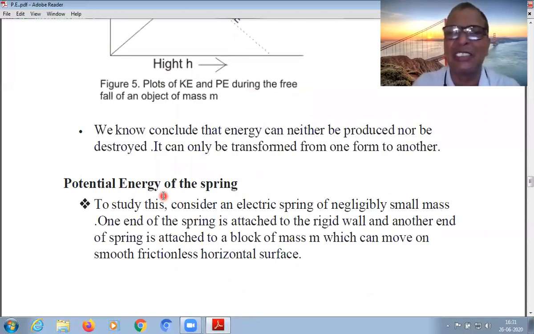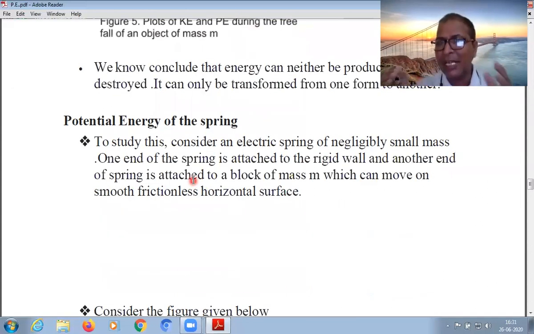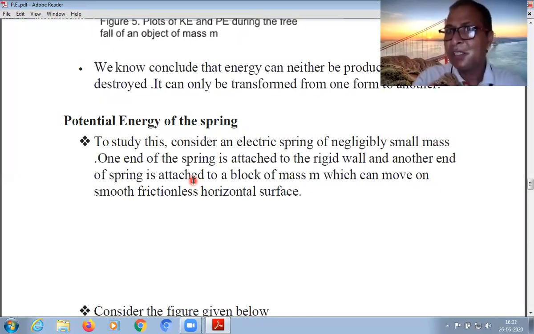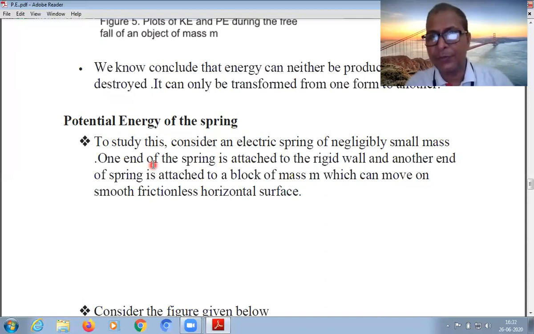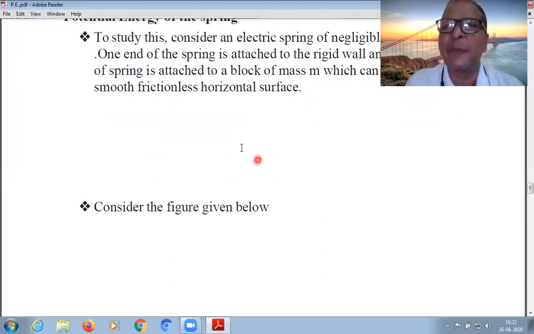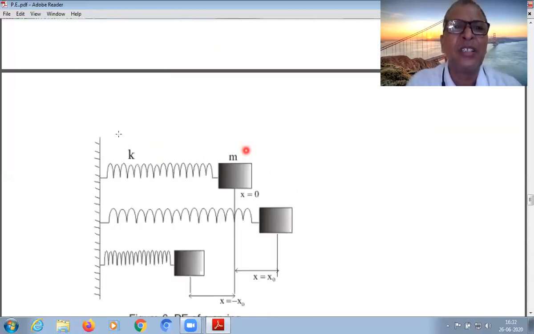Now we want to see the potential energy of a spring. In the beginning I told you, when it is compressed or stretched, due to the position of compressing or elongating, stretching, work is done. This work done is stored in the body in the form of energy. So, potential energy of a spring, let us see here in the diagram.